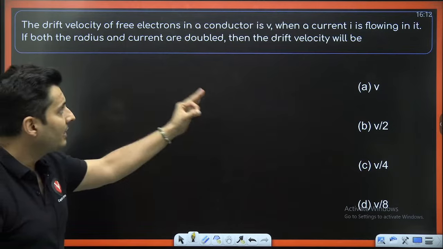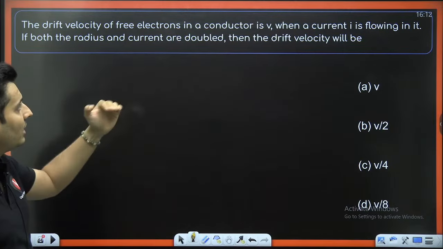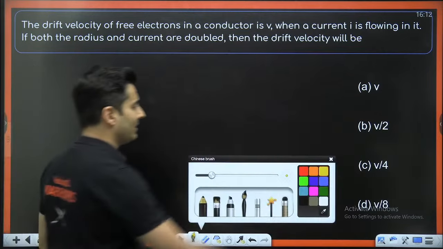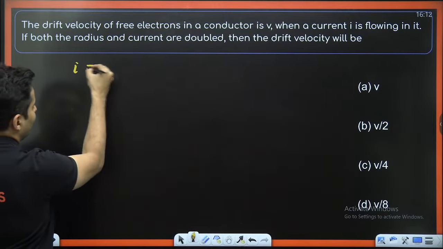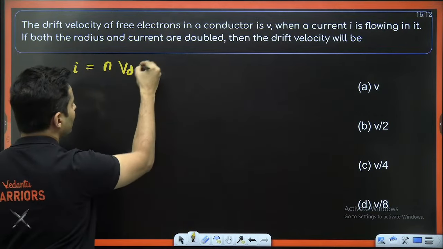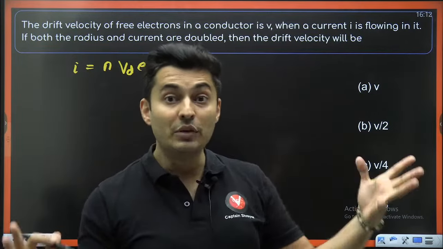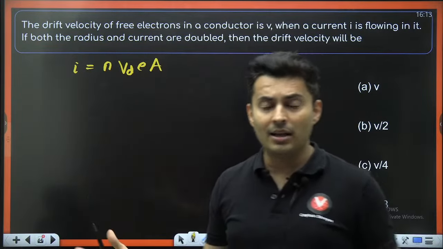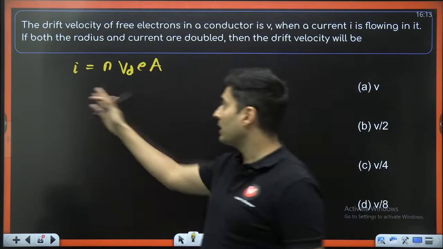The drift speed is V when a current I is flowing. If the radius and current are doubled, then the new velocity will be how much? That's the question. What is the formula for drift speed? Current is equal to nAveE... I mean, NVIDIA. You might have heard about the graphics card company NVIDIA, right? GeForce, NVIDIA, Intel, all these are electronic companies you might have heard of, correct?